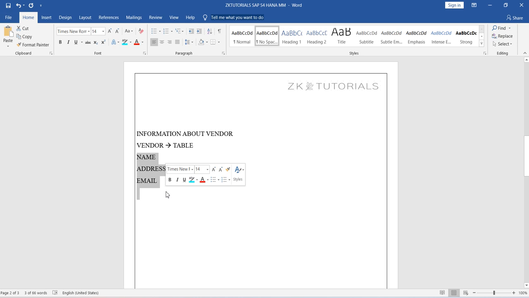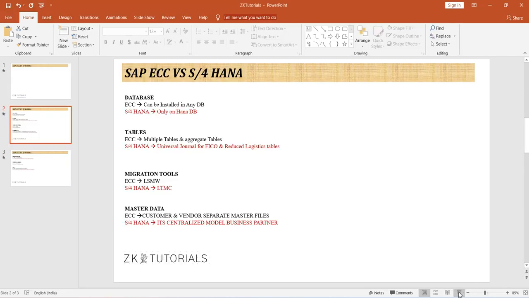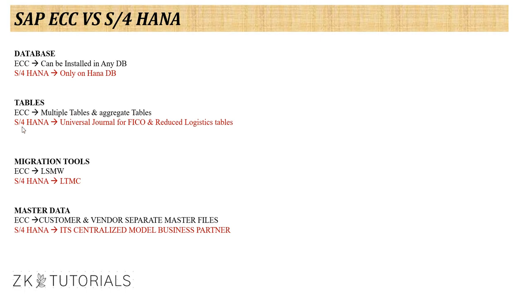So in this table, we can store the information like that. That is what I mentioned here, you can clearly see here. ECC has multiple tables and aggregate tables, which means we have a lot of tables available in the system.